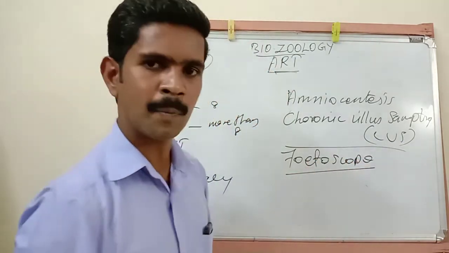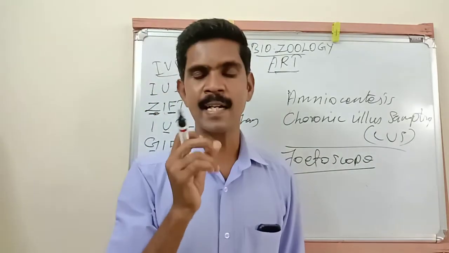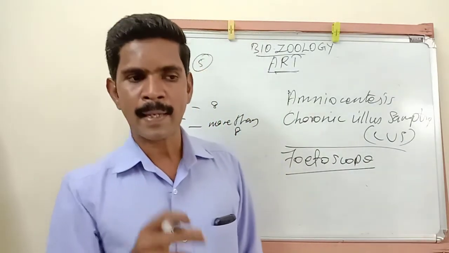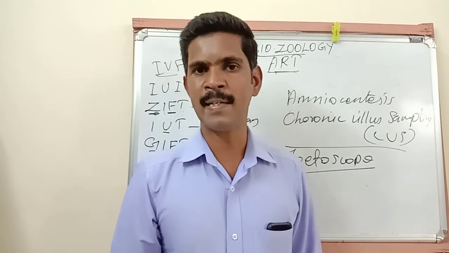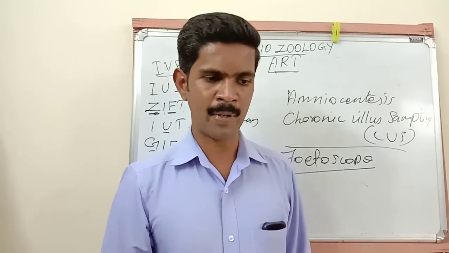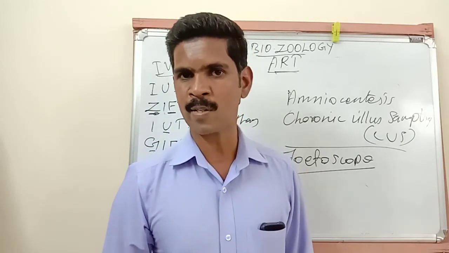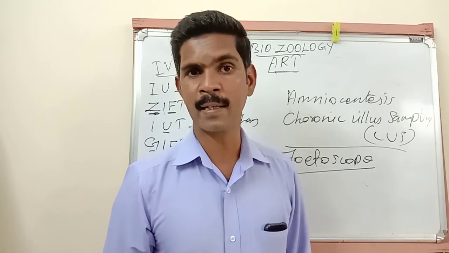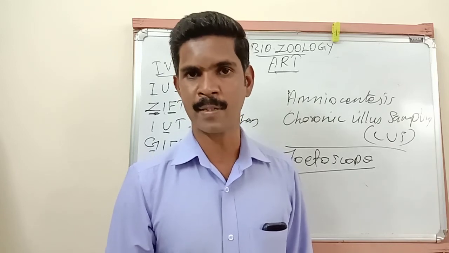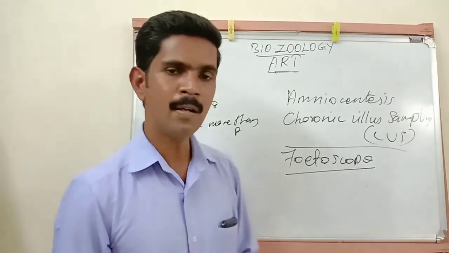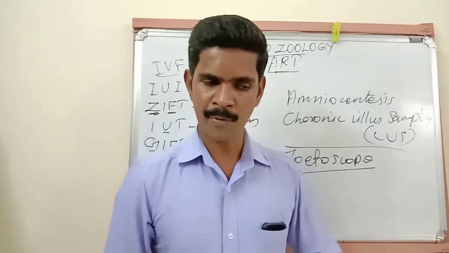Fetoscope. It is a 2 mark question. This is a device used to hear the heartbeat sound of the fetus. When the fetus is developing inside the uterus of the mother, we can hear the heartbeat of the fetus by using a device called the fetoscope.